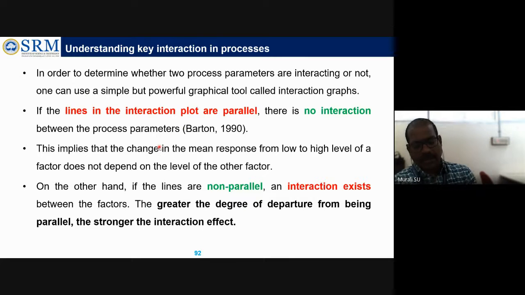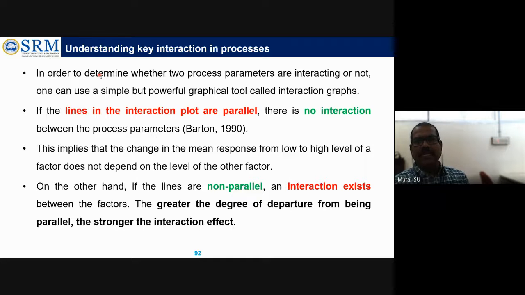So why am I explaining this? To understand a little better: in order to determine whether two process parameters are interacting or not, one can use a simple but powerful graph tool called an interaction graph, which is very important. Then only people will understand. Instead of showing a table or numerical quantities, they won't understand it. We have to represent it in terms of an interaction graph, so that people can take the inferences more easily.